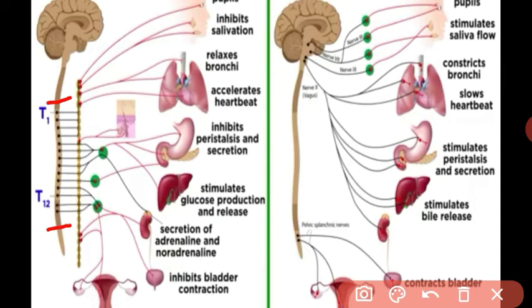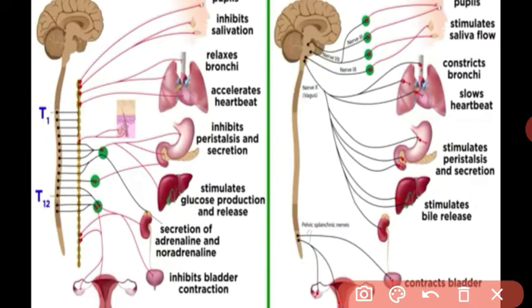One is the neck region, the cervical region, and another is the sacral region. Last year you have seen the skeletal system, what the sacral region is and what the cervical region is. Got it? See, this is the sacral region, and this is the cervical region. The nerves arise from the cervical region and the sacral region, and the two pairs of ganglia present in the sacral region. This ganglia and nerve activate the parasympathetic nervous system.